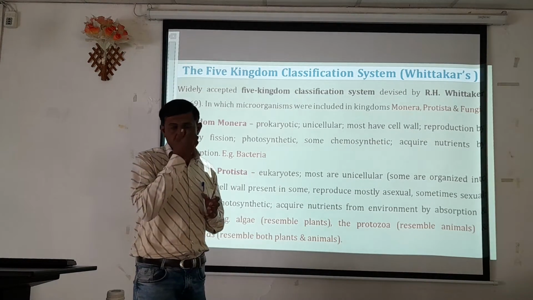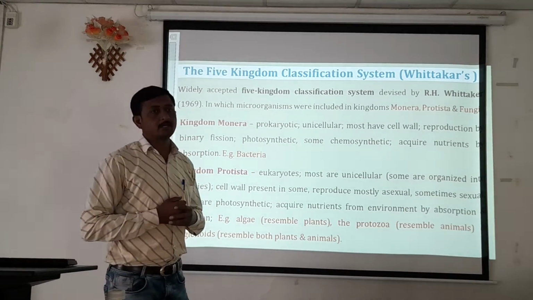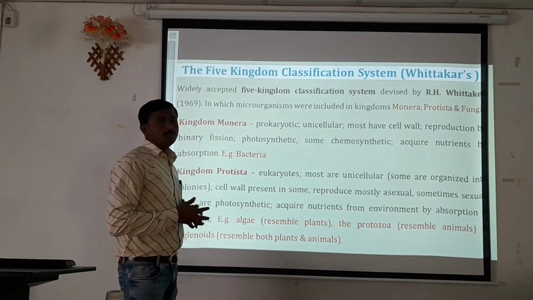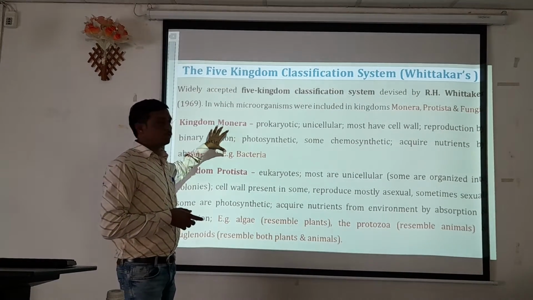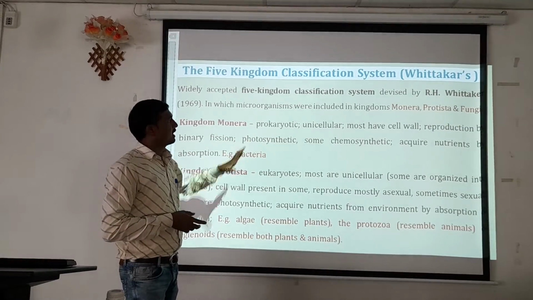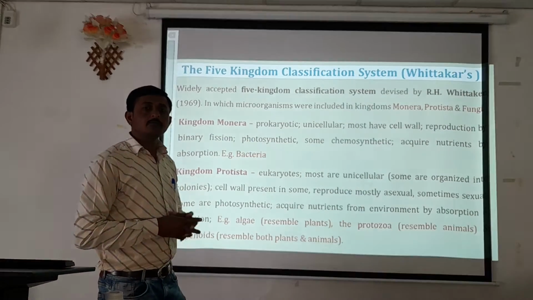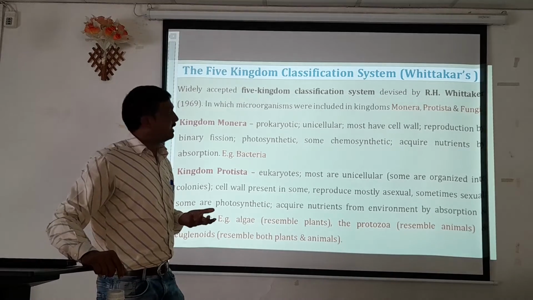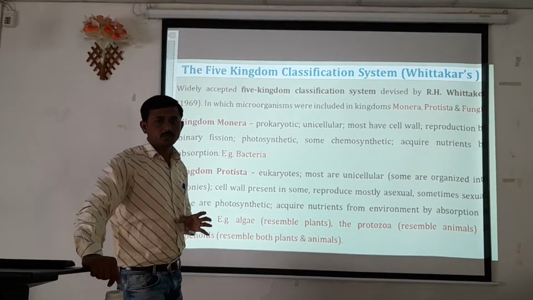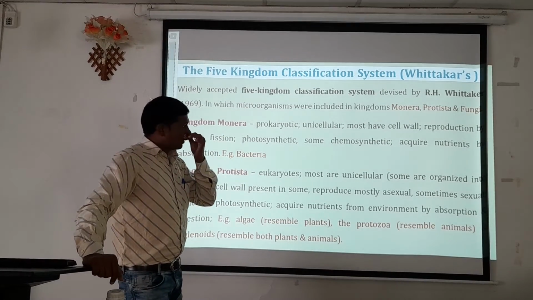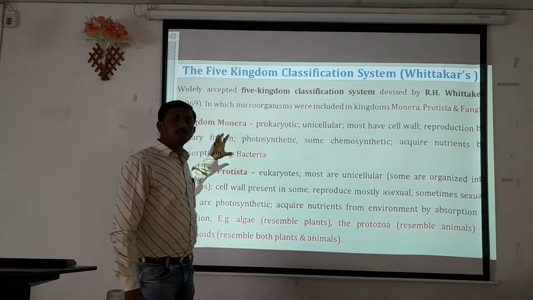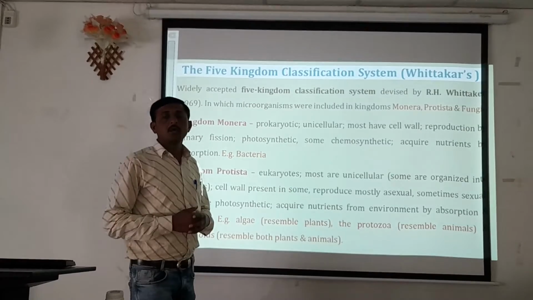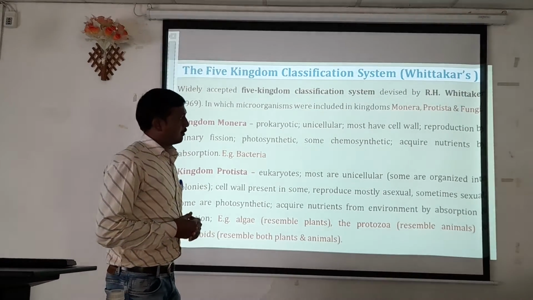In the five kingdom classification system, kingdom Monera is the group of organisms which are prokaryotic, where the nucleus is not highly developed. They are unicellular, and most have a cell wall.